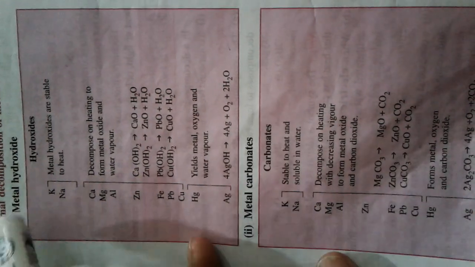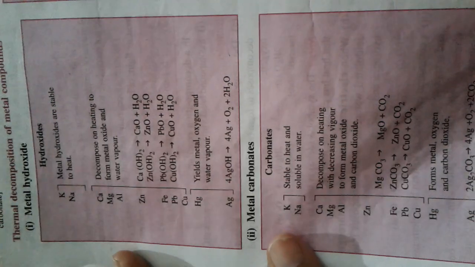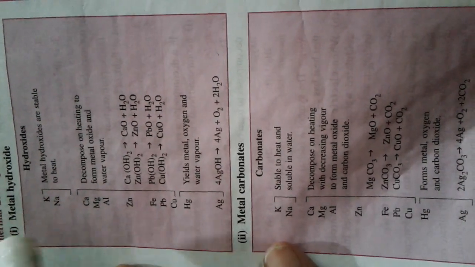Okay, now different tables are given here about the thermal decomposition of metallic compounds. First of all, about metallic hydroxides, it is given that when the metallic hydroxides of different metals are heated, what are the products formed? Potassium hydroxide and sodium hydroxide are stable to heat, meaning they do not decompose on heating. So the two hydroxides which do not decompose on heating are potassium hydroxide and sodium hydroxide.